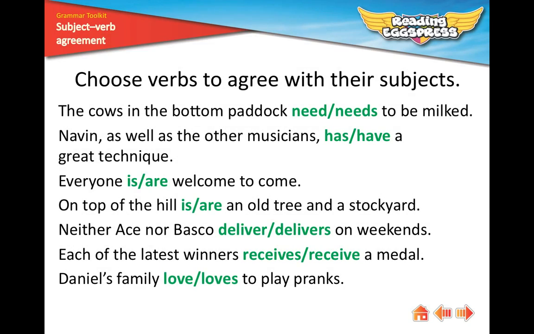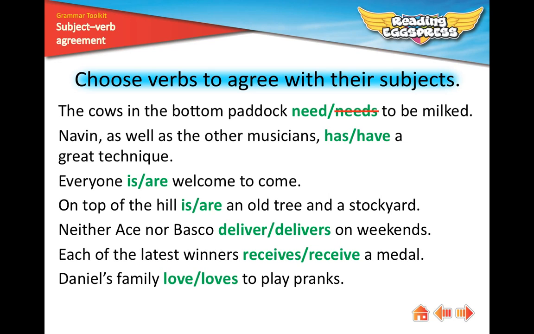Now you have a go. Choose verbs to agree with their subjects. The first sentence, the cows in the bottom paddock need to be milked. Cows is plural, so need is correct. Then there is subject-verb agreement.